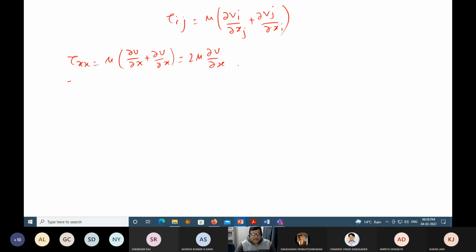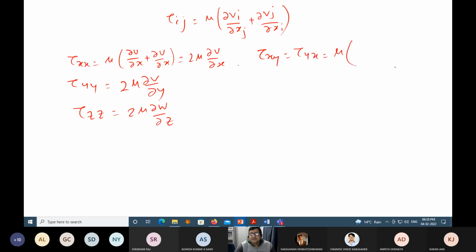So what will be my tau yy? Anybody? What will be my tau yy? 2 mu del V by del Y. Yes. What will be my tau zz? 2 mu del W del Z. Right. So what is my tau xy equal to tau yx equal to what? Mu into del U del Y plus del V del X.